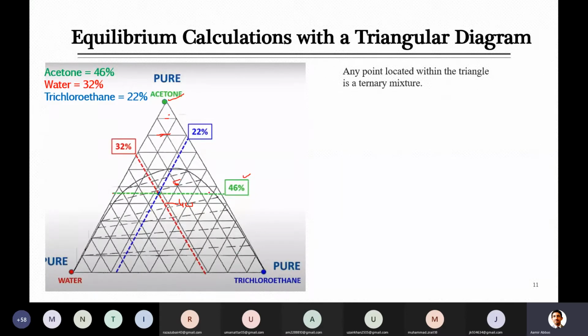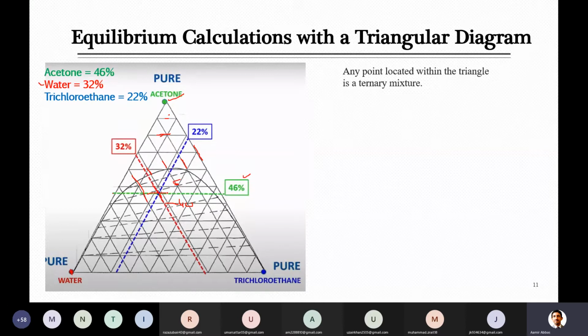Okay, next let's look at the second, water. Water is 100% on this corner, and on the opposite side it is 0%. So let's start counting from here. Here water is 0%, the next line will be 10%, 20%, 30%, and then there is a line for 40% of the water. So we will draw a line which is indicative of 32% water. I have put here this red dotted line for water. So up to here you will have drawn two of those.